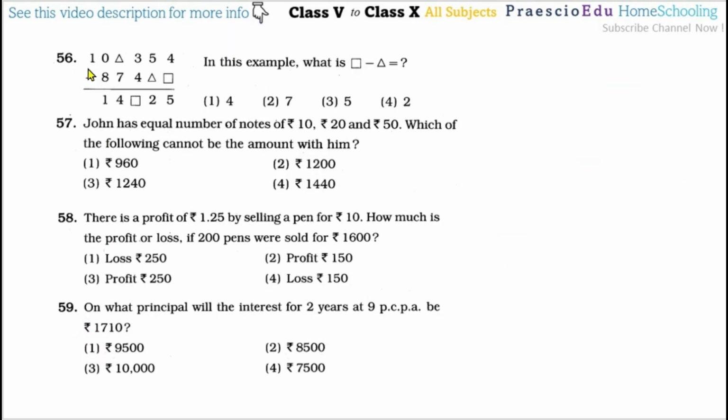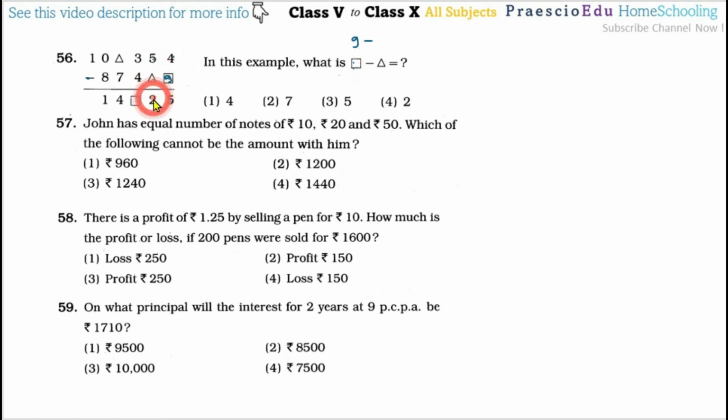Now question number 56. This is a subtraction of two numbers, but there are symbols shown for some digits. In this example, what is square minus triangle equal to? So this is a subtraction. 4 minus something should be 5. If we add 4 plus 5, that is 9. So 4 minus 9 should be 5. So instead of this square box, 9 should be there.